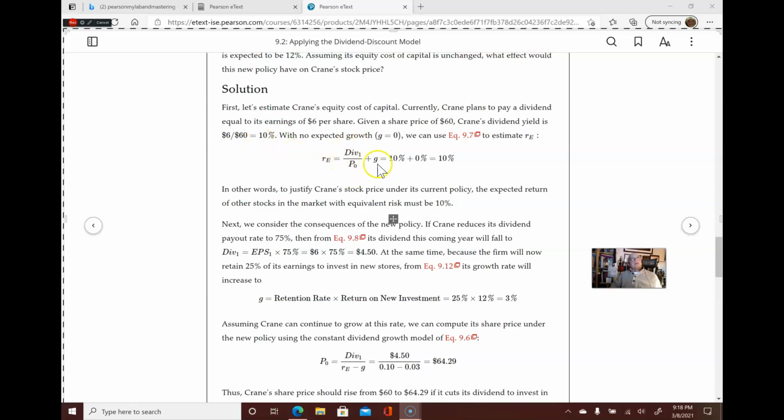With no growth, we can use equation 9.7 to estimate the equity cost of capital, so it's 10%. That is their equity cost of capital. To justify Crane's stock price under its current policy, the expected return of other stocks in the market with equivalent risk has to equal 10%.